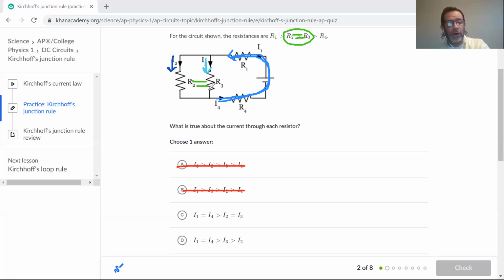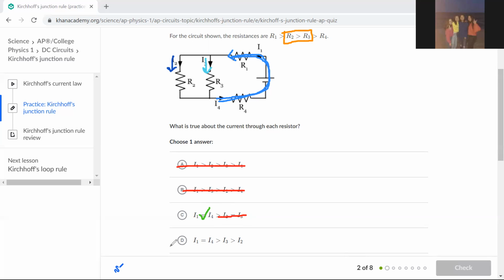Okay? However, are the resistances the same in this case? No, they're not. R3 is larger than R2. Okay? So even though this is correct, this is not. Okay? Are we okay up to this point? Yes. So by default, the answer is D.